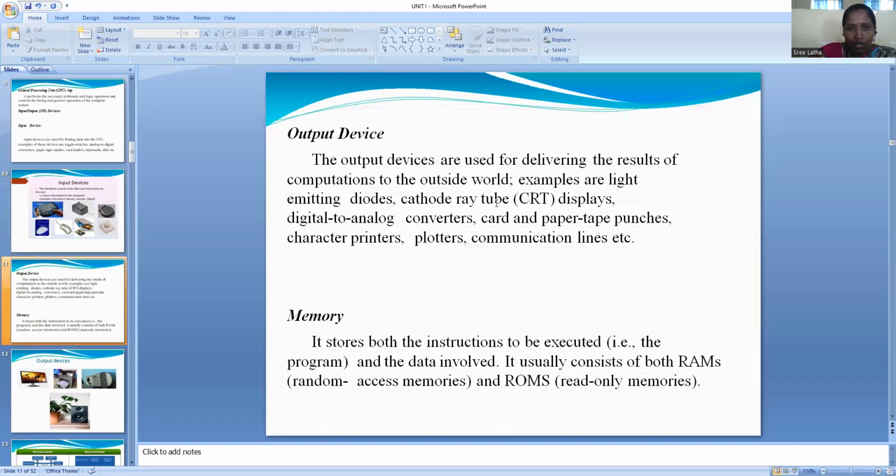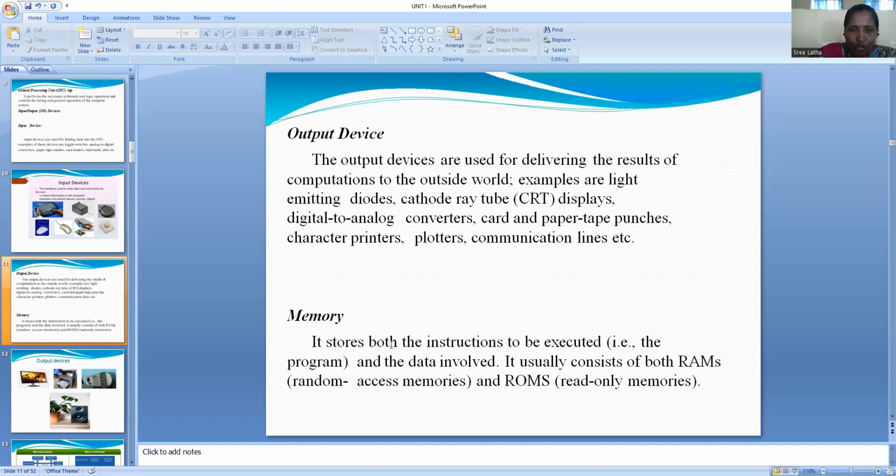Coming to the output devices, they are used for delivering the results of computations to the outside world. Examples are LED, CRT, D to A converters, printers, plotters, communication lines, etc. All those are examples of output devices. So we display the output by using these devices.